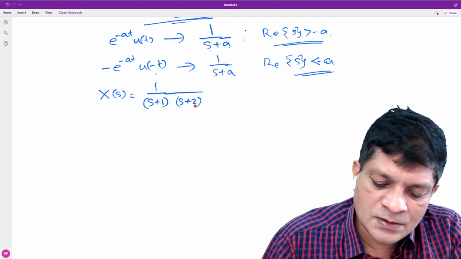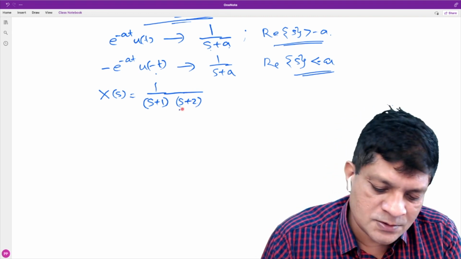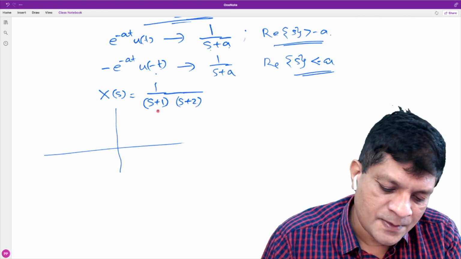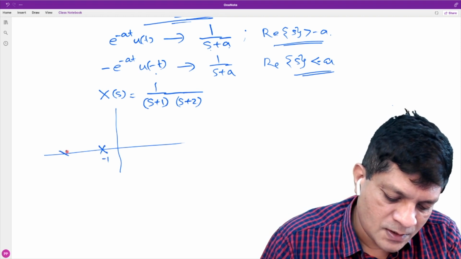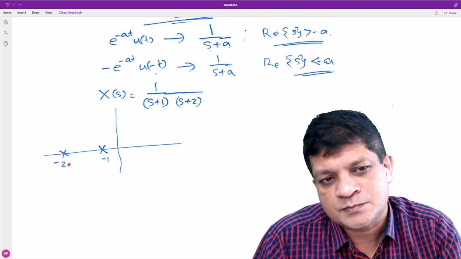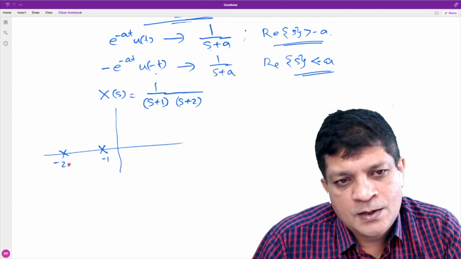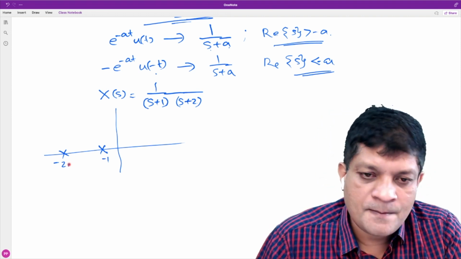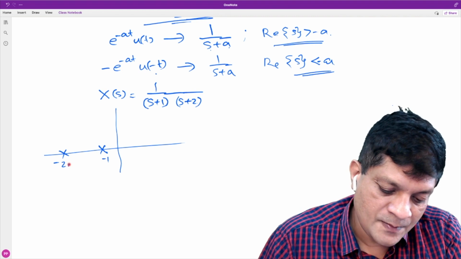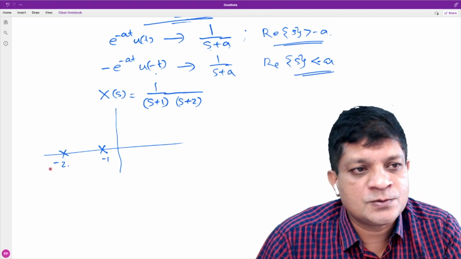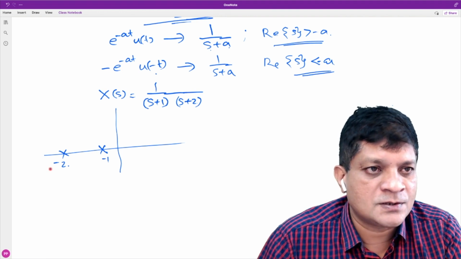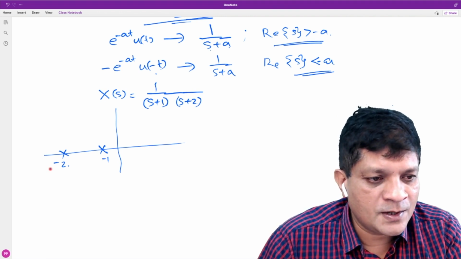So we have seen that there are how many possible ROCs? If you plot this pole-zero plot, there is a pole at -1, another pole at -2. How many possible ROCs are there? Let us consider one by one. Can it be a finite duration signal?